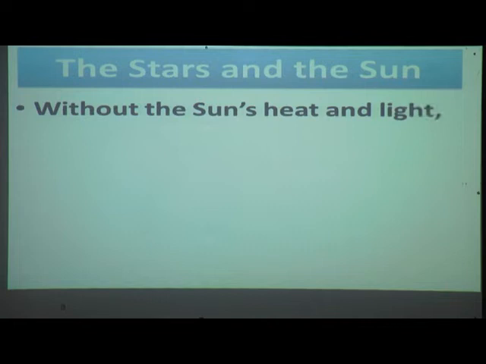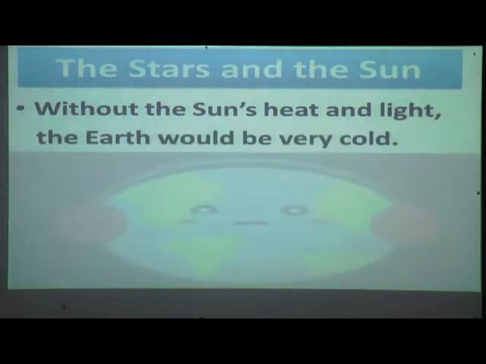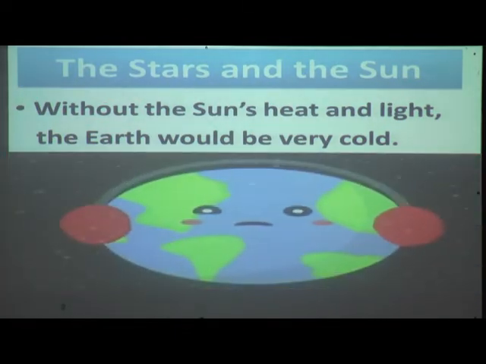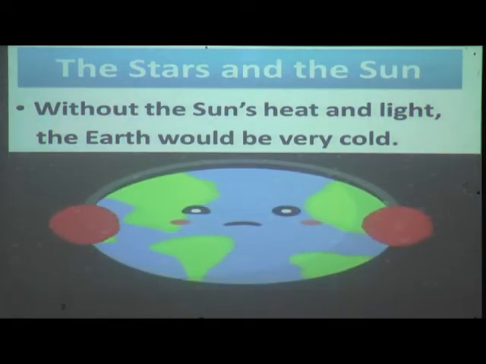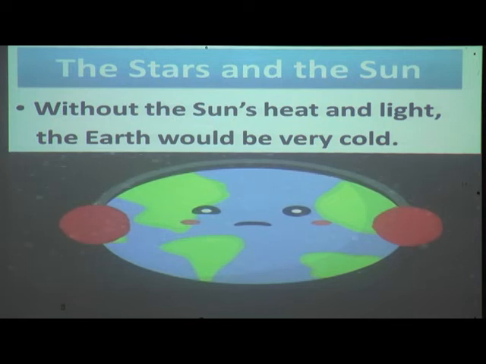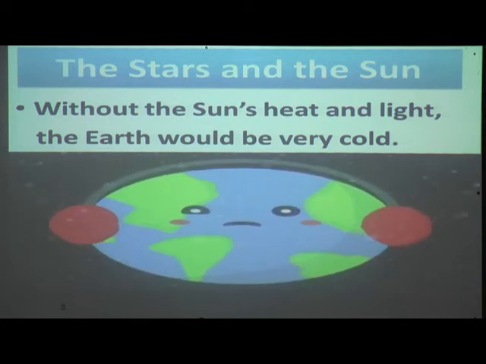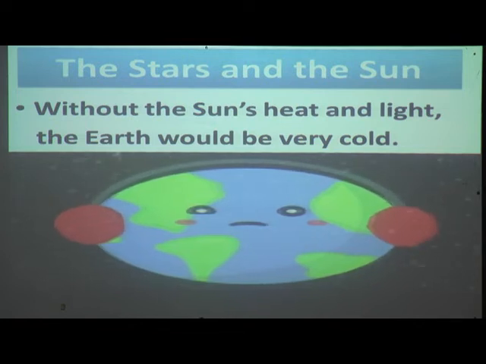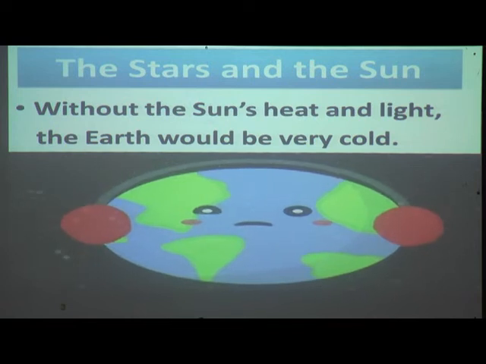Without the sun's heat and light, the earth would be very cold. Yes, when the sun rays fall on the earth, it becomes warm. We have seen this point in the previous lesson.